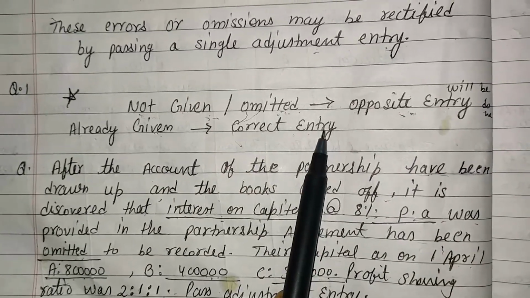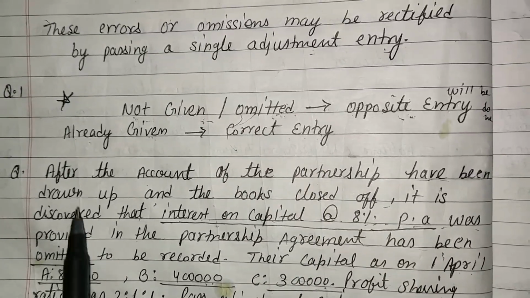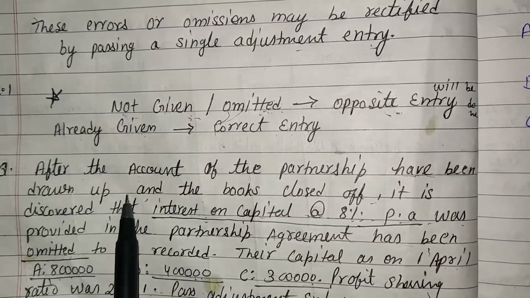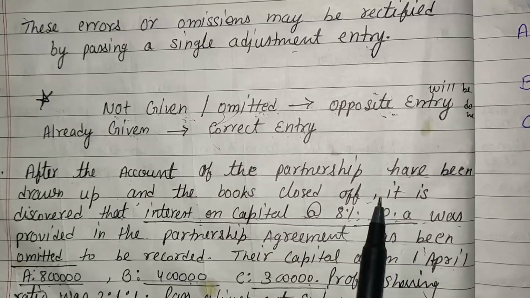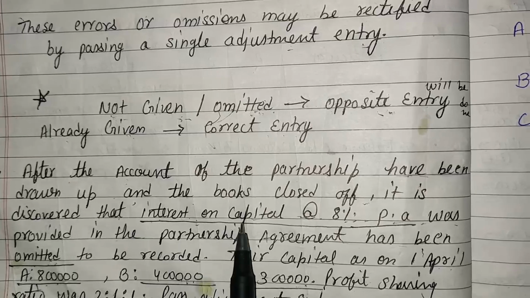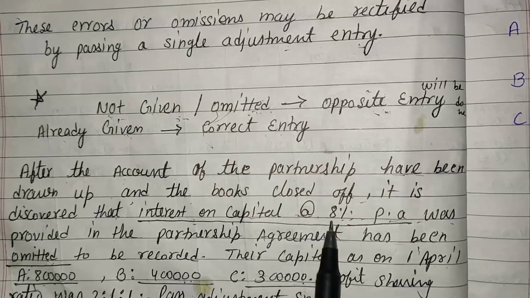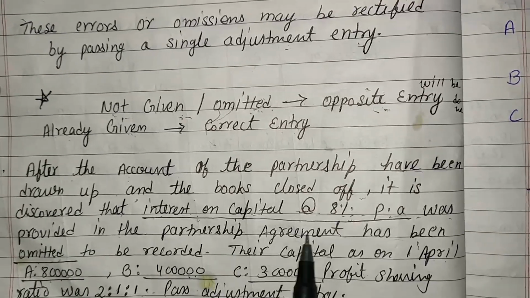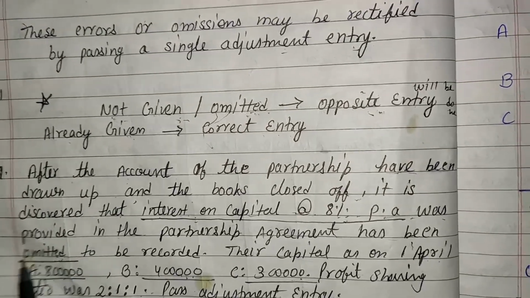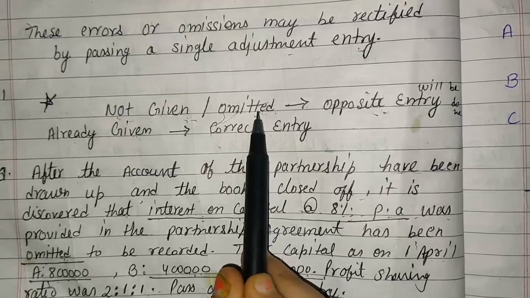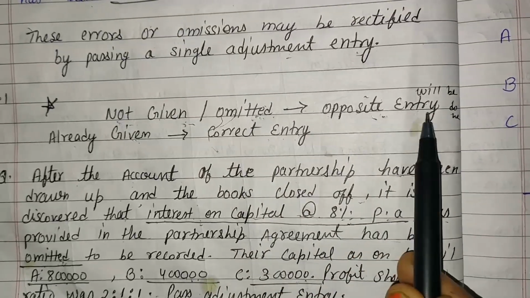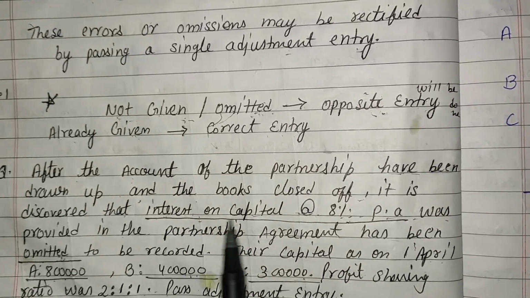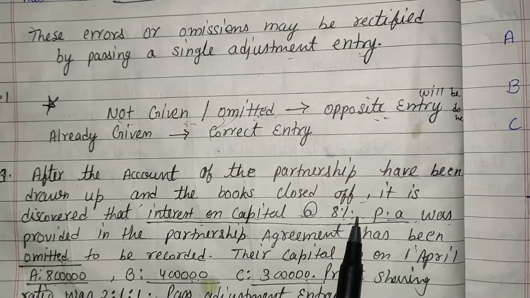By understanding the whole concept, let's take an example. After the accounts of the partnership have been drawn up and the books closed off, it is discovered that interest on capital at the rate of 8% per annum, as provided in the partnership agreement, has been omitted. It is the case of omitted. Omitted, at that time we will have to do the opposite entry. And the partners forgot to give interest on capital at the rate of 8%.